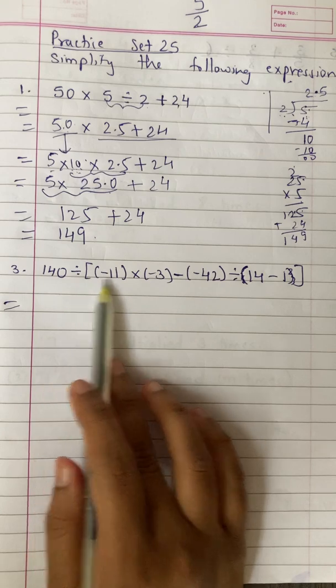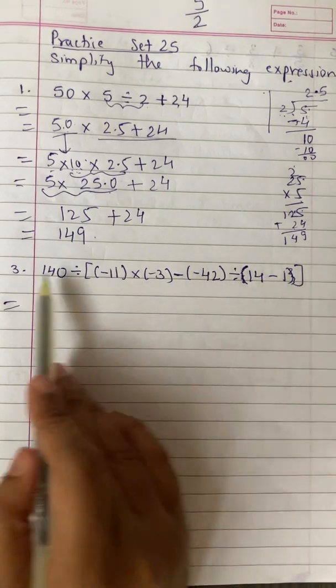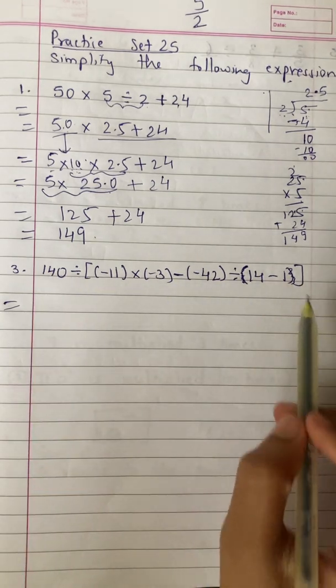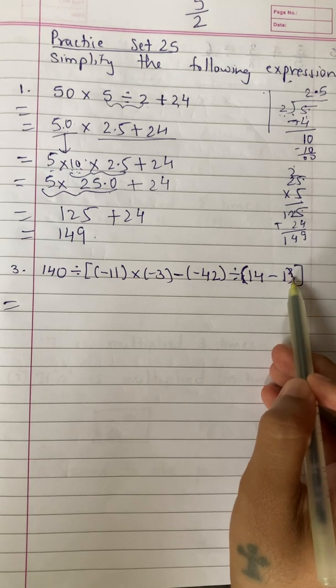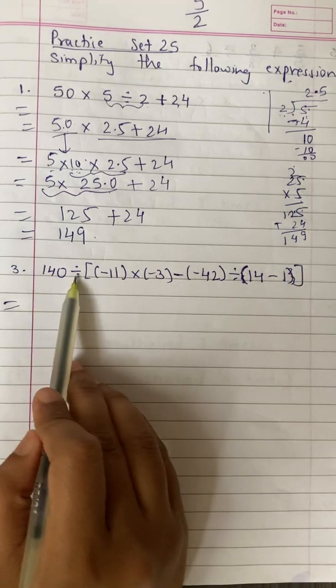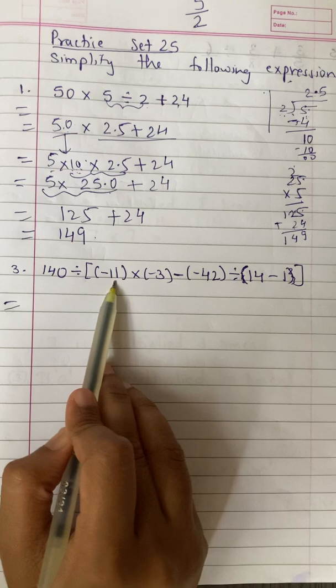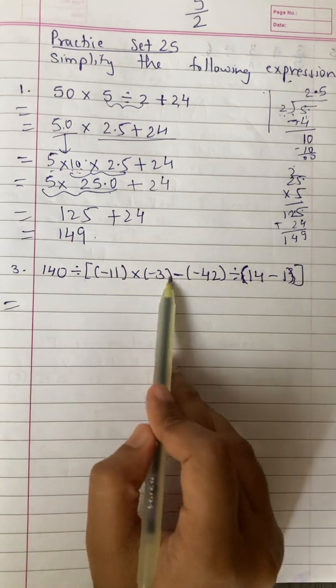Now the next one has many brackets. So here in the textbook there is one mistake. The expression is given as 140 divided by square bracket, in bracket minus 11 multiplied by in bracket minus